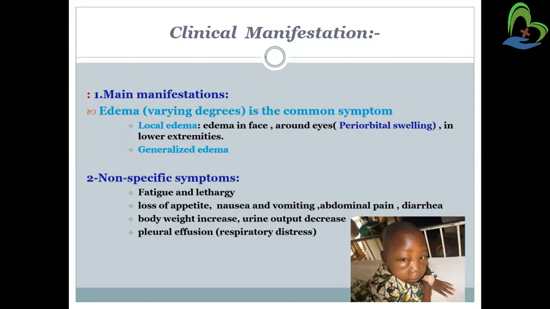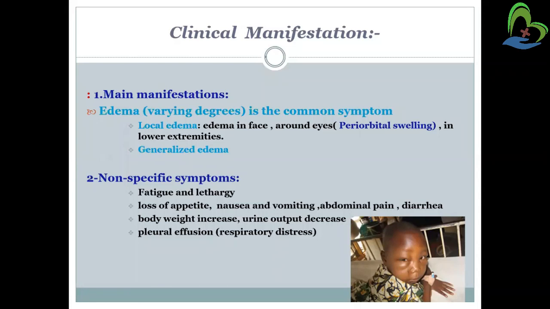The main manifestation is edema, of varying degrees, as the common symptom. There will be local edema, mainly edema in the face, which we call facial puffiness, and the patient's skin will be pink in color. There will be edema in the face around the eyes, that means periorbital swelling, near the eye there will be a swelling. As we can see in this picture also, this is periorbital swelling, in the lower extremities as well as upper extremities.